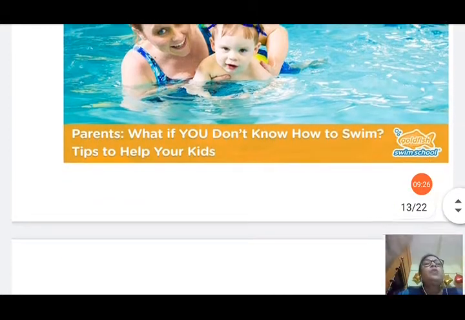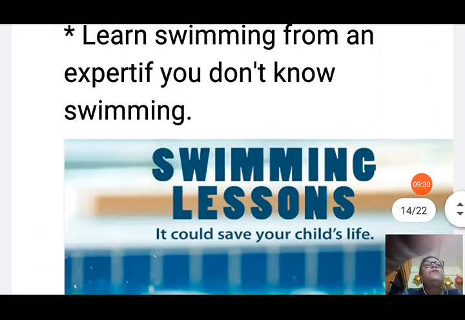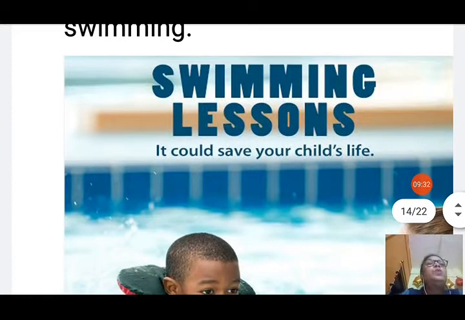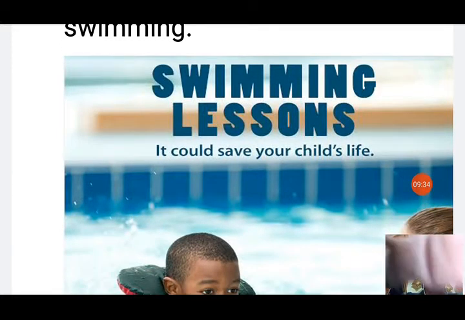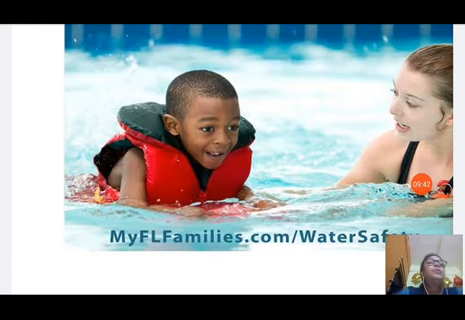Now second point we will see: learn swimming from an expert. If you don't know swimming lessons, it could save life of your child. When you go swimming with adult supervision, that is an expert, or an expert swimmer, they can teach you better. They can teach you any tricks also to save your lives while swimming.